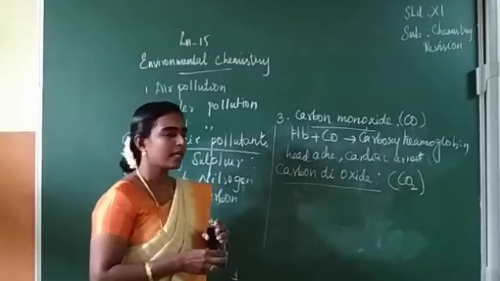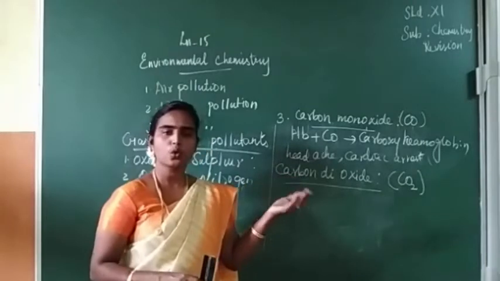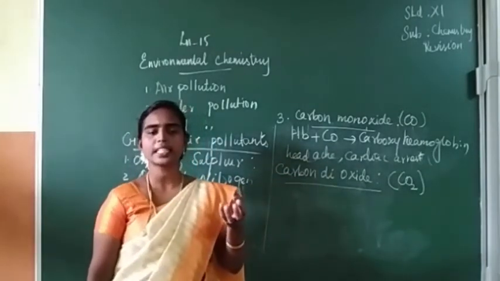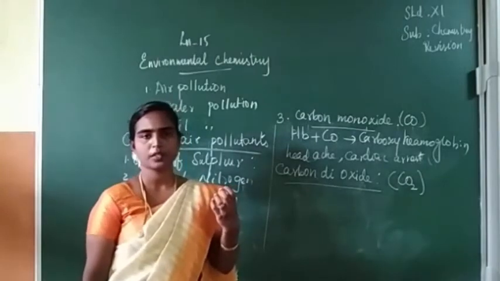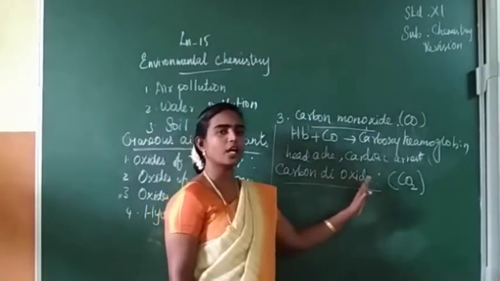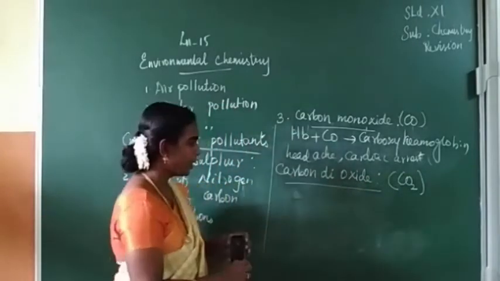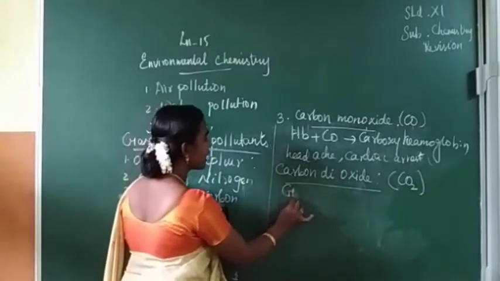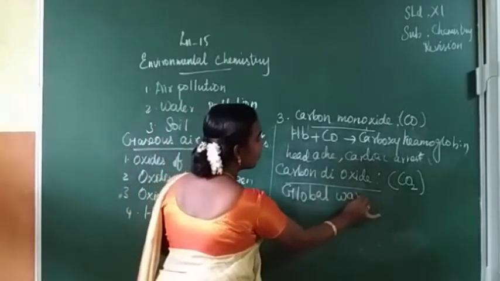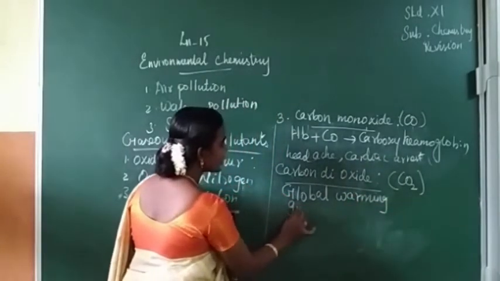Isn't it? But nowadays planting of trees has reduced, so the amount of carbon dioxide in Earth's atmosphere also increases. Because of this increasing amount of carbon dioxide, it causes global warming. So now we can explain global warming. It is important to understand global warming or the greenhouse effect.